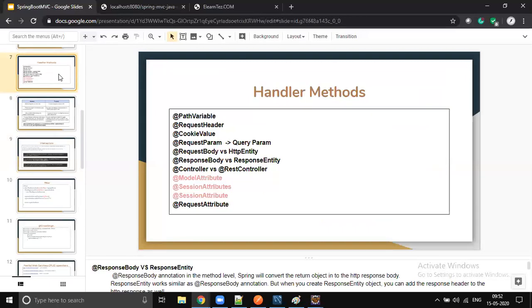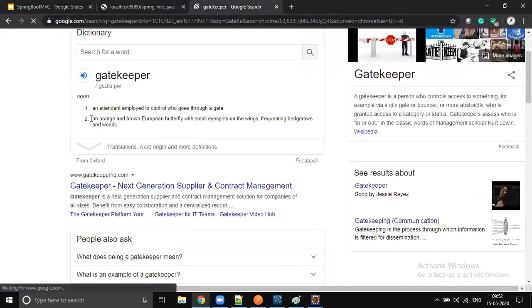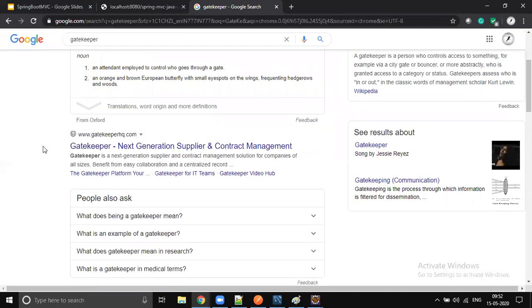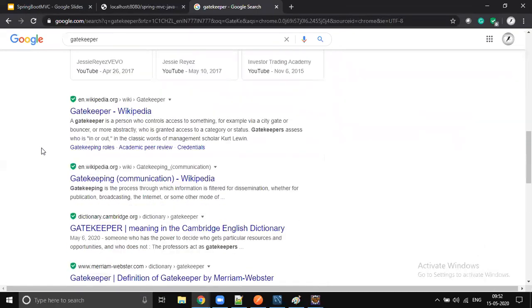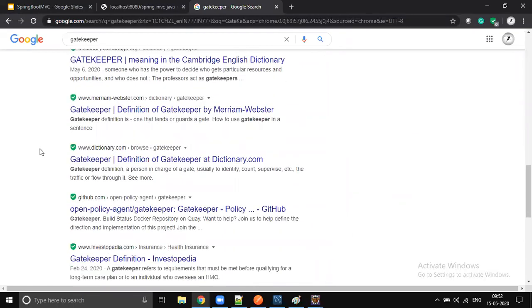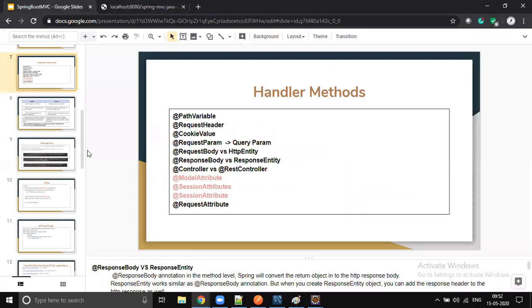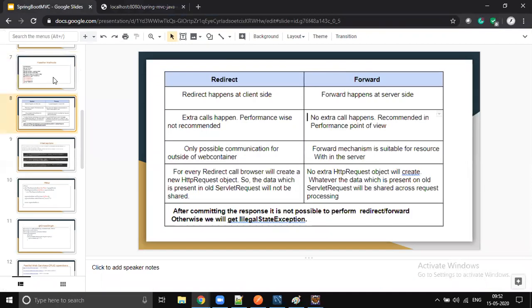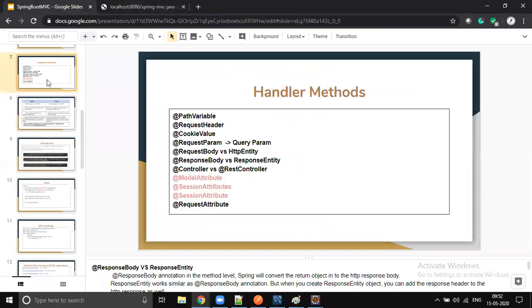But we are using Gatekeeper, anything like that. I want to know the names, or just different options. I don't know exactly; you need to check it on Google. There are any number of security mechanisms available. Next generation supplier management, something like that. I should get the complete name, then we can check on Google whether it's open source or not. Gatekeeper policy, sure. Anyway, I will cover only JWT. The remaining things, OAuth or some other, you have to learn.